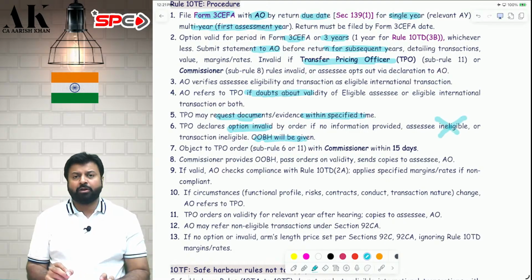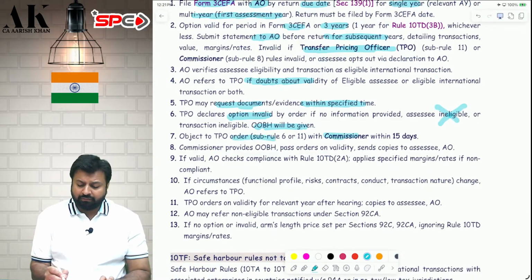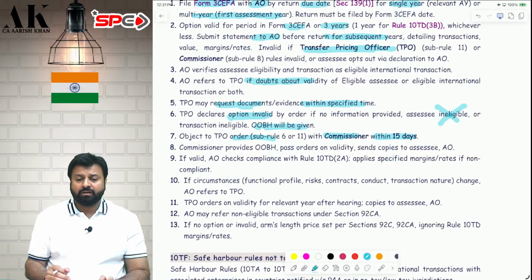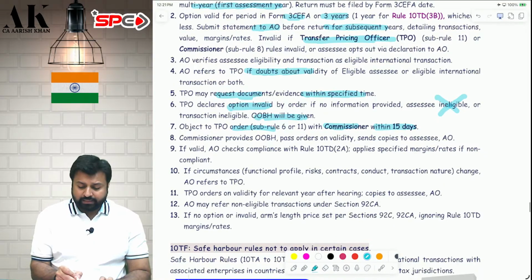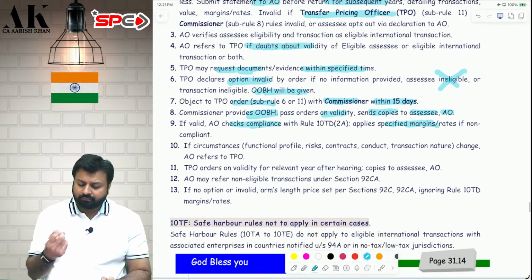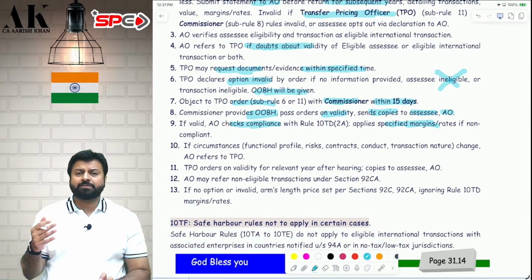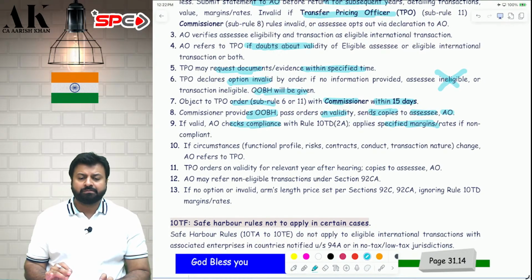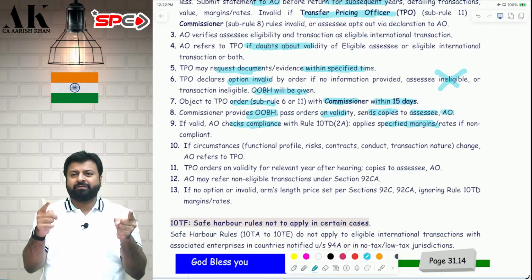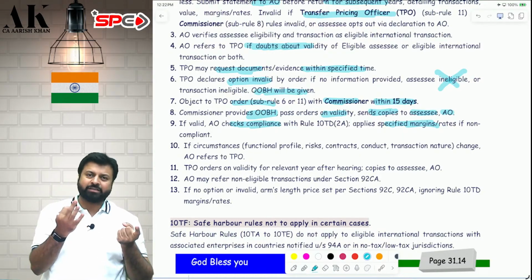If you are not happy with the TPO, then you should go and appeal to the commissioner within 15 days. You have the power to object to the commissioner within 15 days. Then the matter goes to the commissioner. The commissioner will check the validity and will send the copy to the AO and assessee. The commissioner will check the compliance. If it is fine, then great. If it is not fine, then you have to find out the transfer pricing as per the normal provisions of the income tax law. I hope it is clear to all of you. So this is what this small procedure is all about. You fill the form, give form 3CEFA till the due date for 1 year or multiple years, for 3 years maximum.